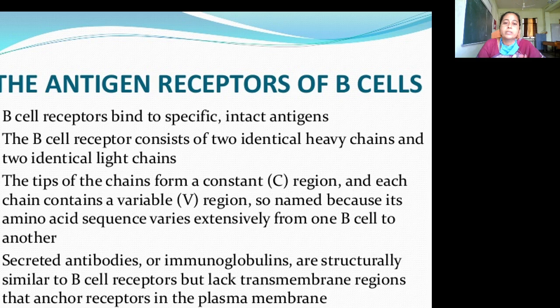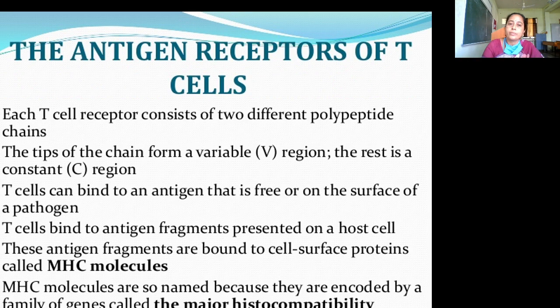The B cell receptors consist of two identical heavy chains and two identical light chains. The tips of the chains form a variable region, and the rest is a constant C region; the variable region is so named because its amino acid sequence varies extensively from one B cell to another. Secreted antibodies or immunoglobulins are structurally similar to B cell receptors but lack the transmembrane regions that anchor the receptor in the plasma membrane.